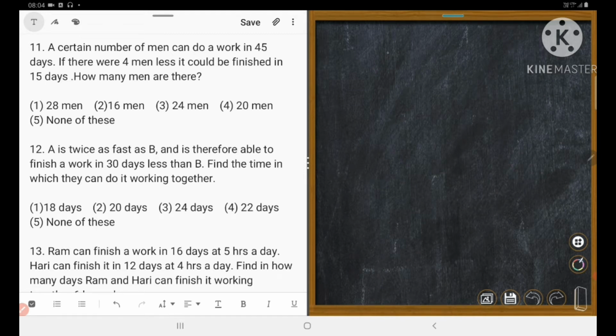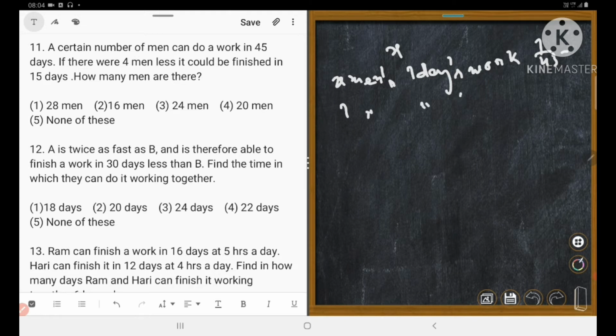Again, let there be x men originally. Could you understand it? 1 day's work is equal to 1 upon 45 into x.